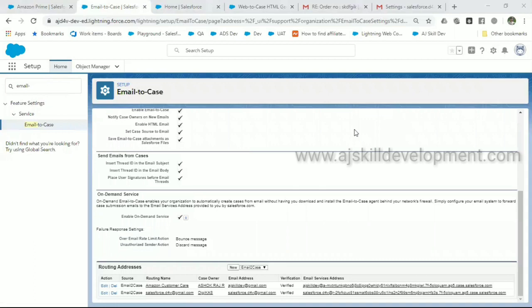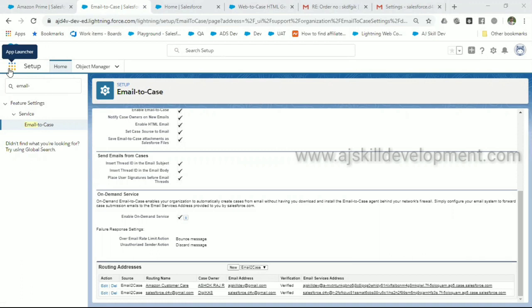Can we select email to case instead of email to case? Okay, case settings, both email and call. If you go to the case settings, we have to create a new email address, then we update the case owner, case priority, and case origin. In case settings, can we update both email and call? We have three options, right? Phone, email, web. Yes, that is the case origin. Is it possible to select two, like phone and email?